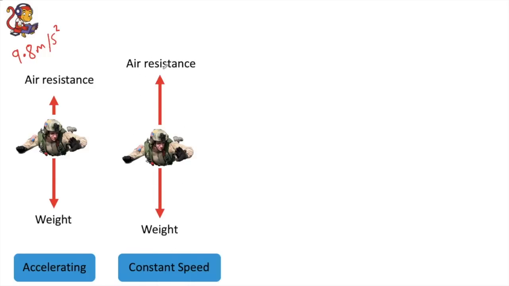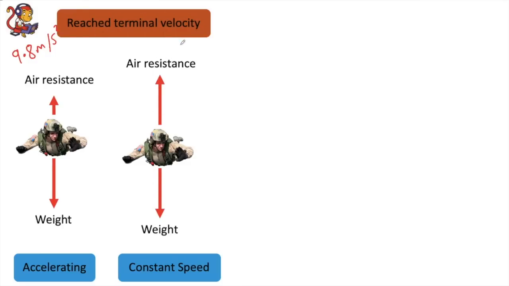And when he's falling, because he's falling through a fluid, we call this constant speed a terminal velocity. So fluids are liquids and gases. If you are falling through a liquid or a gas like air, then you are said to reach a terminal velocity, which is your final velocity. You can't go any faster than that, at the point that your weight is balanced by the air resistance.